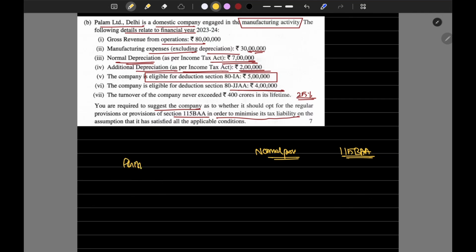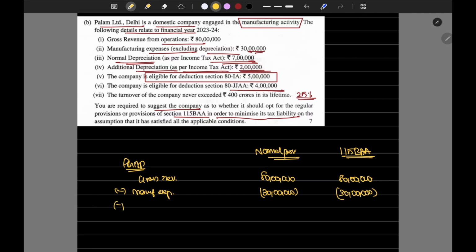What's the total PGBP? Gross revenue from operations, which is how much? 80 lakhs, minus manufacturing expenses of 30 lakhs. They have excluded the depreciation; we are going to deduct it separately. Normal depreciation, 7 lakhs.